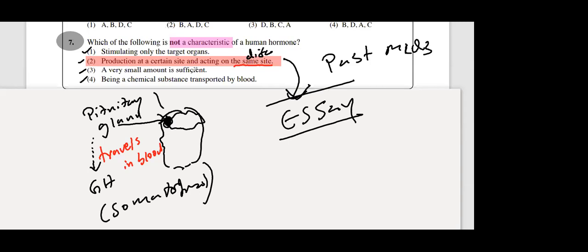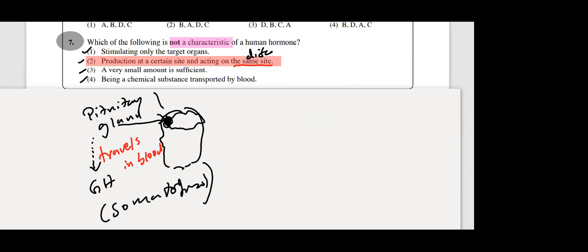They are produced in a small amount and they stimulate only target organs. What example can I give for the first answer? They can ask in the exam, write down two features, characteristics of hormones. Then you can write any two of these. Even the second one you can change to a correct statement by putting the word different here, different side. Then all four are correct. What is the first one? Only the target organs. I'll give one example for the first statement.